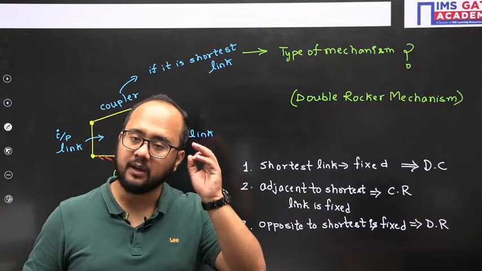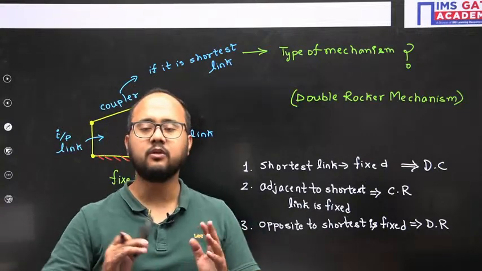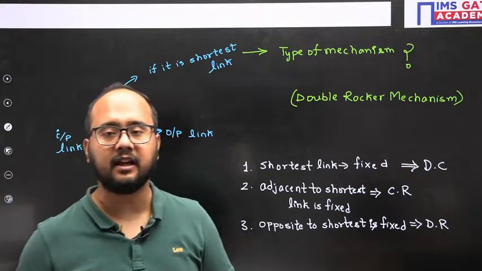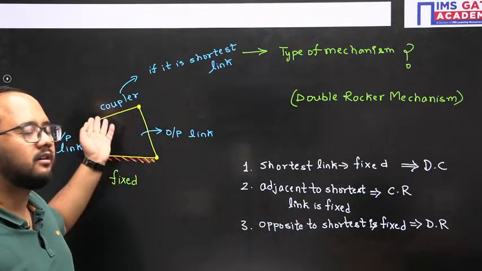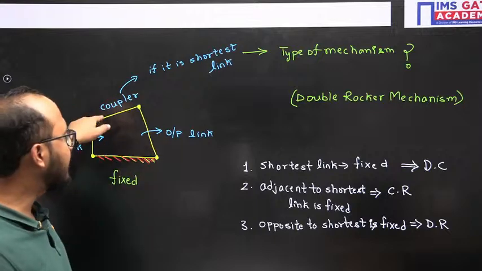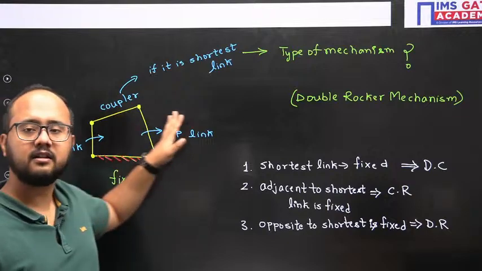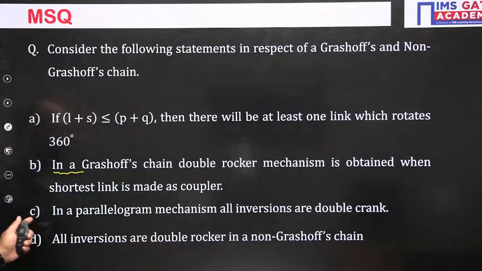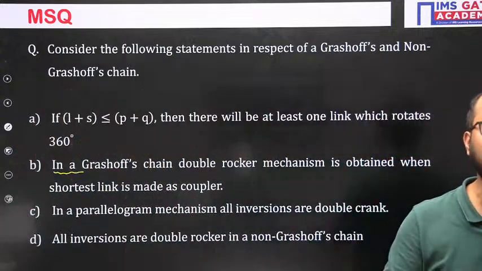They will be modifying the question. They will definitely change the question format. They will frame a new sentence there. They will create an altogether completely new question. But the concept will remain same. We know opposite to shortest is fixed, but they told coupler. So coupler here is shortest. So shortest, opposite, fixed. So this is a double rocker mechanism. I hope now it is clear, everyone. Is it clear? Done.